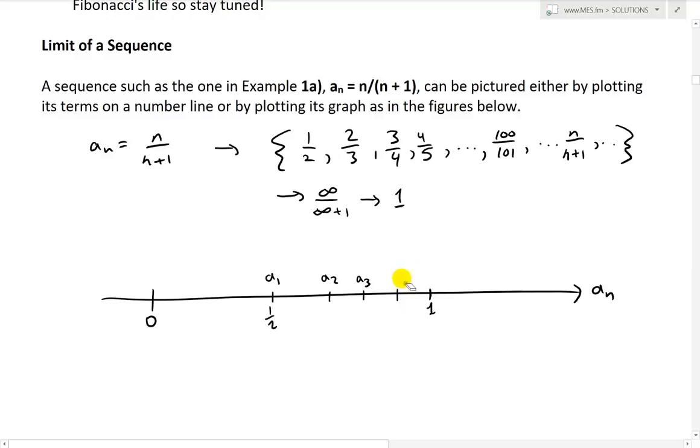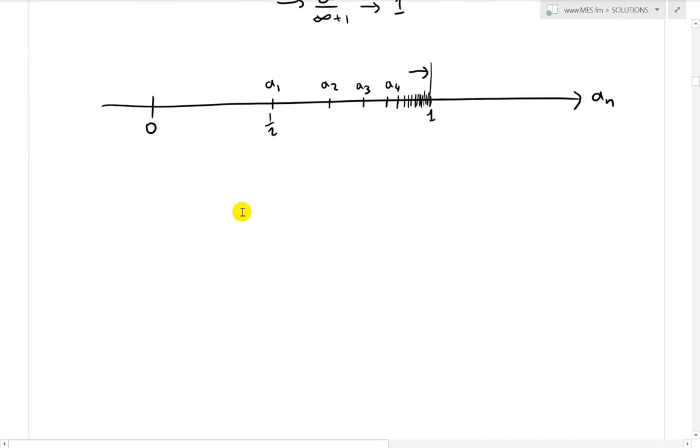Actually, it's going to be a bit bigger than that. It's going to be somewhere around here, a4, and then a5 would be somewhere across like this. And as you can see, it just keeps getting closer and closer and closer to this 1, and there's going to be a wall here that it never gets past. So it keeps getting closer and closer to 1. It's like it's forced up against this wall right there. So yeah, it appears to be approaching that limit. And in fact, I'll prove it further down in this video.